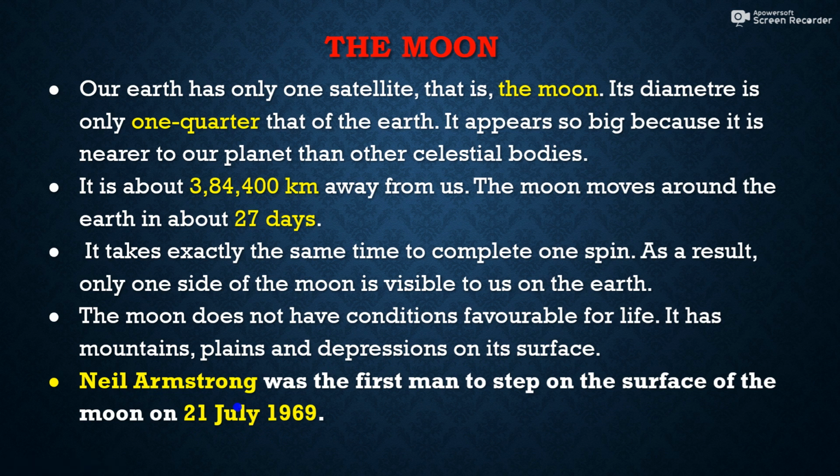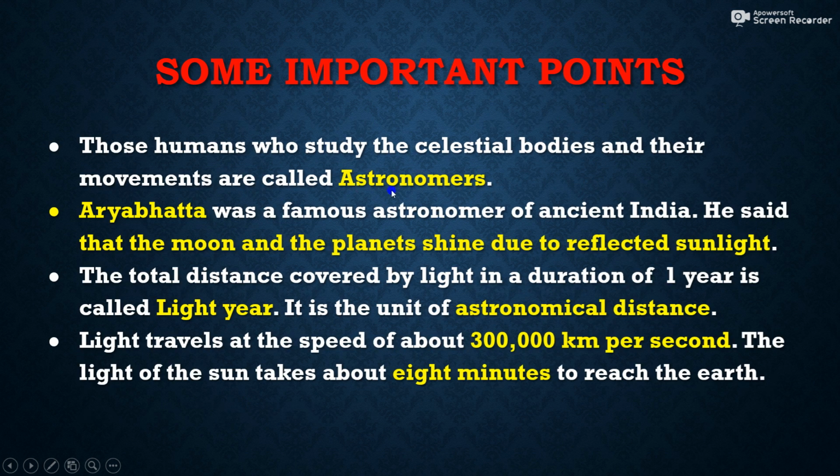Along with him, there were another two persons, Edwin Aldrin and Michael Collins. Among the three persons, Neil Armstrong was the first one who stepped on the surface of the moon. And they landed on the moon on 21st July 1969. The next important points are here.